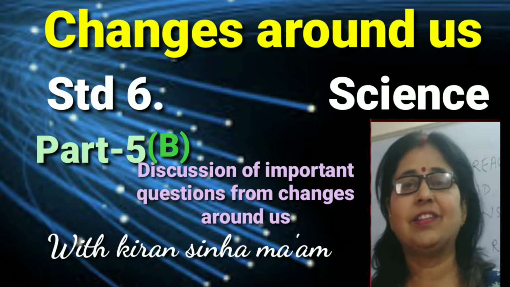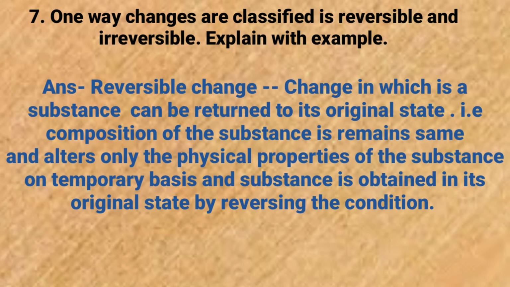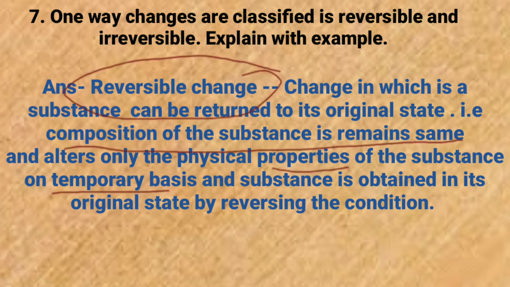So let us continue its second part. In this part we are going to start from question number 7. One way changes are classified as reversible and irreversible. Explain with example. So first let us explain the reversible change.